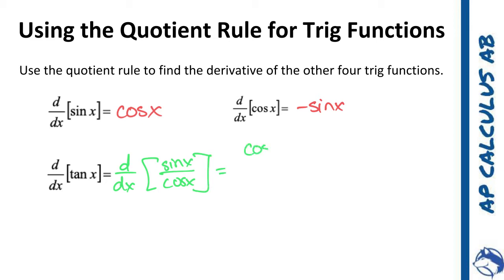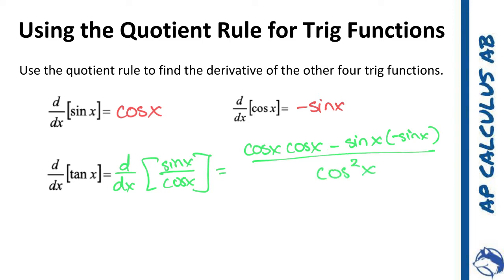So it's low d high, which is the cosine of x, minus high times d low, which is the negative sine of x, and that's all over low squared. If I rewrite this, I'm going to say that this is the cosine squared of x. This becomes plus sine squared of x, and this is all over the cosine squared of x.